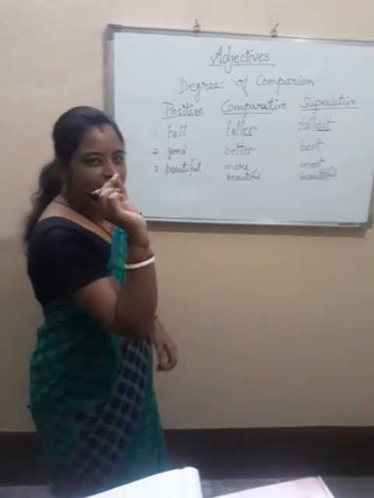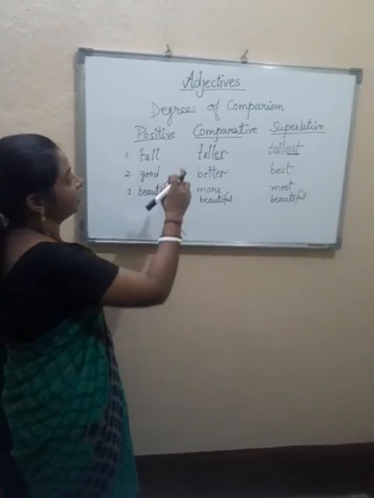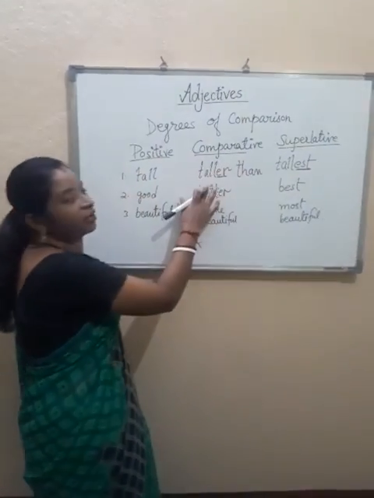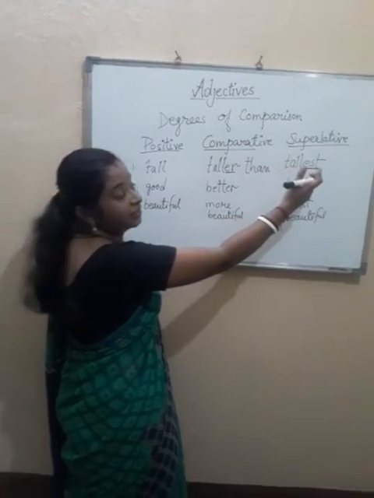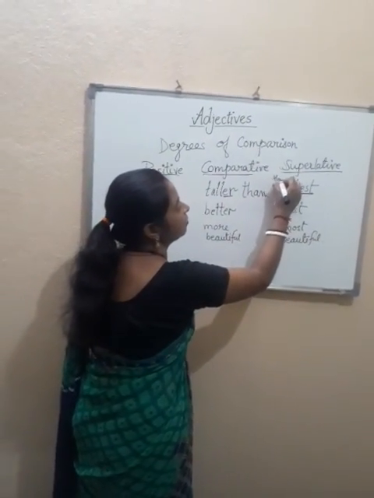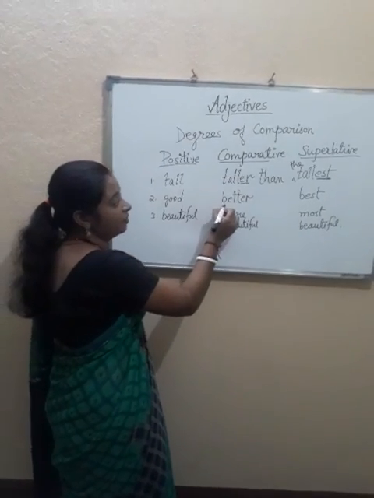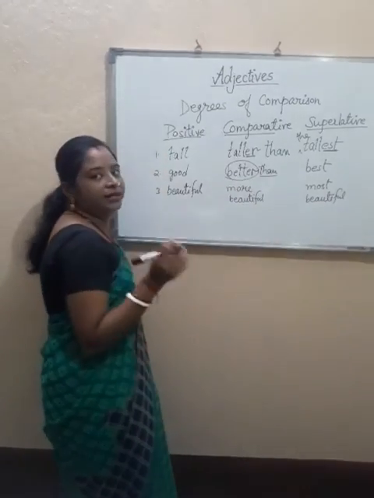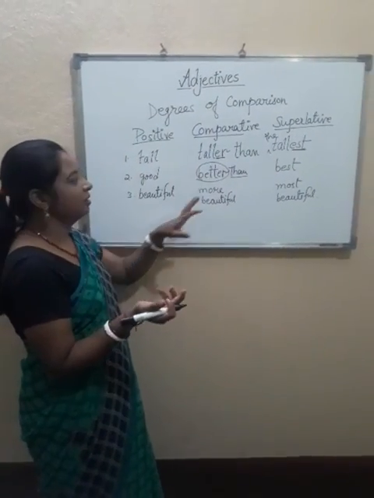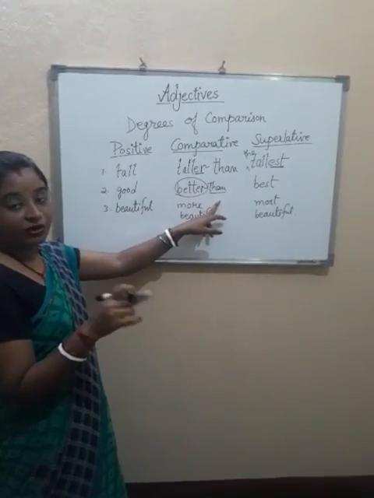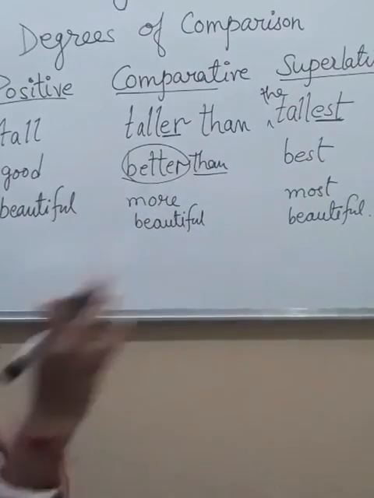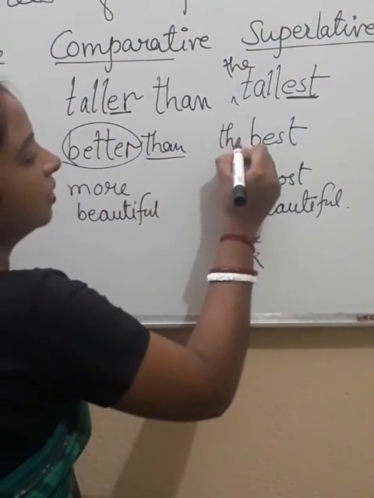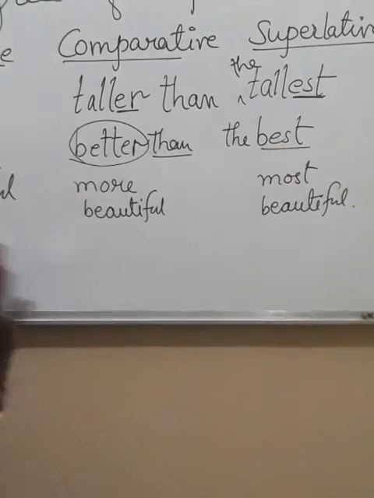So one last important thing, once again I am telling you, in comparative degree we use than after the word of comparison, and in superlative degree we use the before the word of superlative. I mean, whenever we use any comparative word, we have to use than after the word. Or in case of any fill in the blanks or any question, these may be given in the question itself. That will be a hint for you. And in superlative degree, whenever you use superlative degree, first you use the word the, this article, and then you can use the word of superlative.